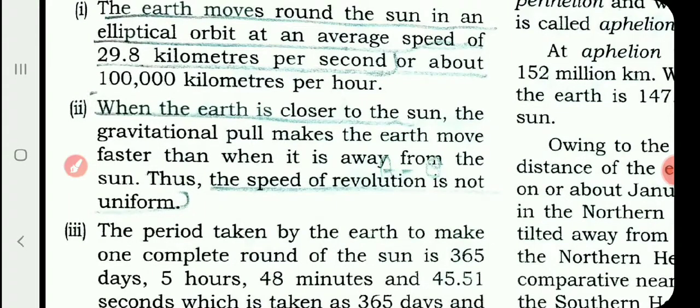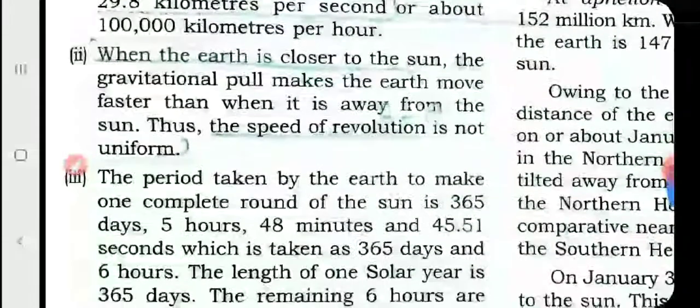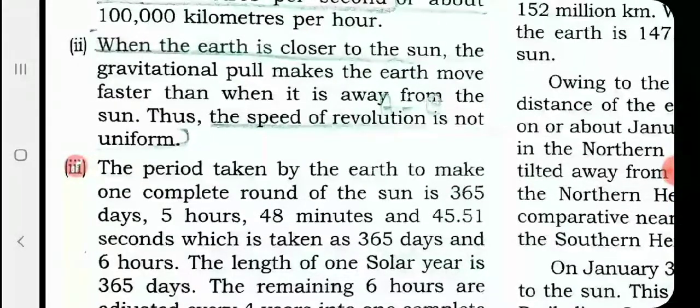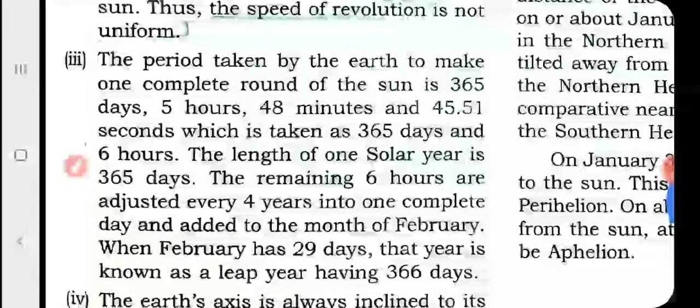Now you know the path of the earth is not round, it is elliptical, an elliptical shape. The diagram is given in your book, so you can understand what an elliptical shape is. When the earth is closer to the sun, because of the gravitational pull of the sun, the earth moves faster than when it is away from the sun. Therefore, the speed of revolution is not uniform. So, how much time does Earth take? Earth takes 365 days, 5 hours, 48 minutes, and 45.51 seconds, which is roughly 365 days and 6 hours.